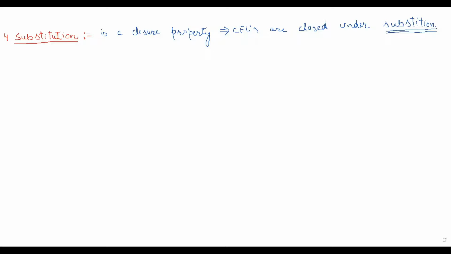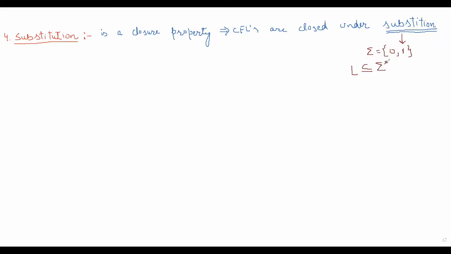So let's say we have our alphabet set, containing 0 and 1. Then we have a context-free language L that is defined on this alphabet set.